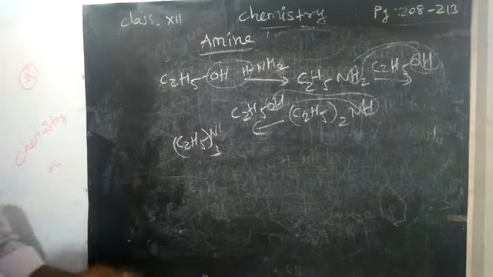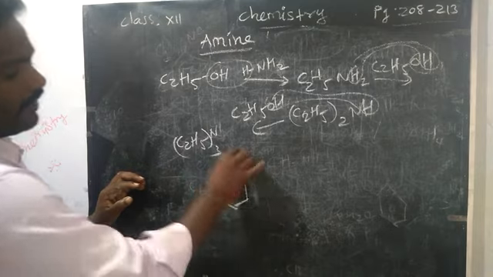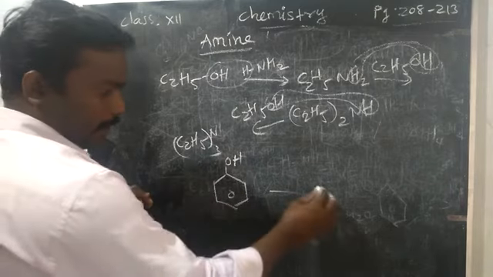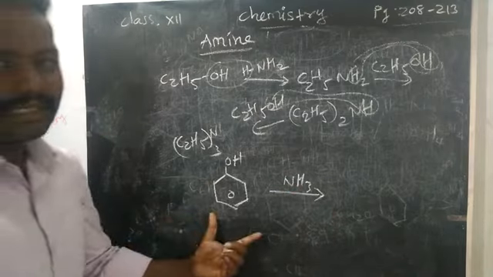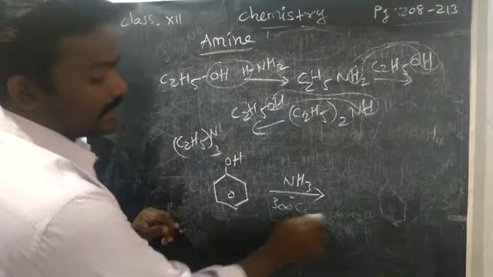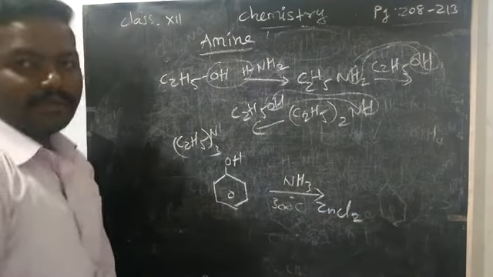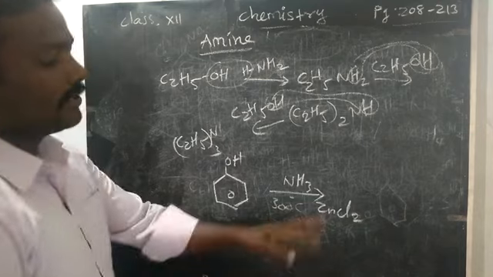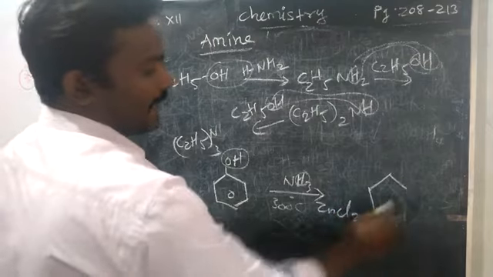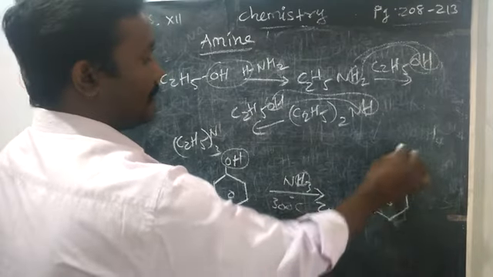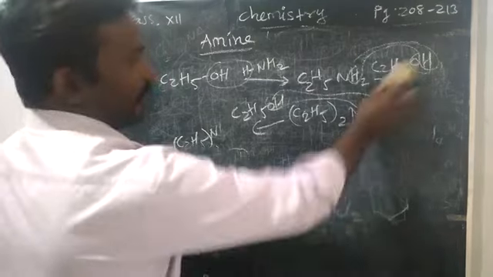In case of an aromatic alcohol, if you take phenol, what will happen? What's the name of this compound? Phenol. Here also aminolysis with NH3, but whenever benzene comes, you have to apply some condition: 300 degrees Celsius temperature, and anhydrous zinc chloride, zinc chloride without water, we have to take. Then with one hydrogen, water will go, and we will get aniline. What's the product name? Aniline. Okay, so all the chemical preparations are over.